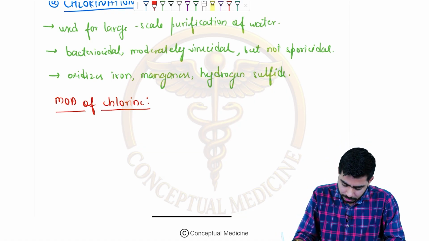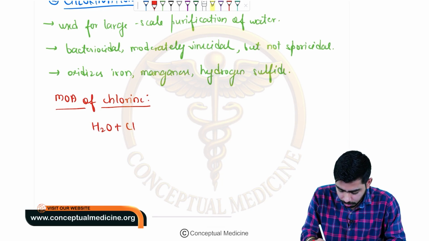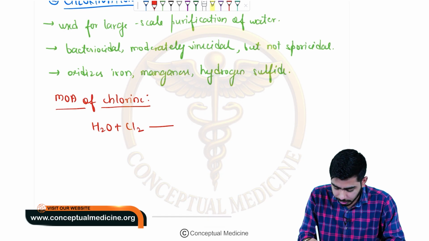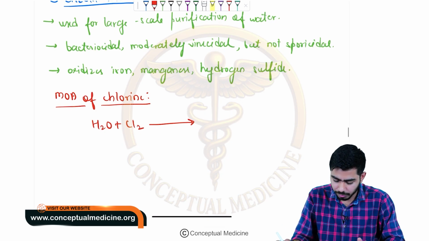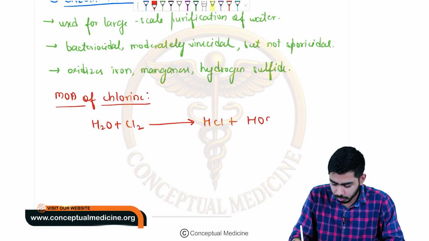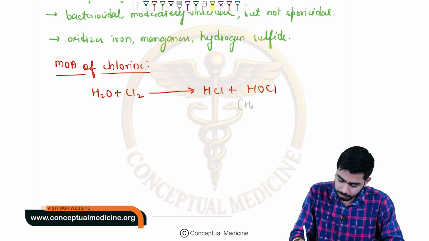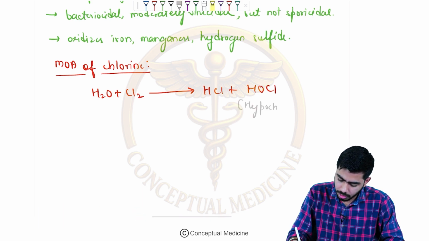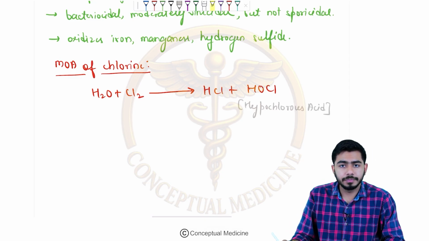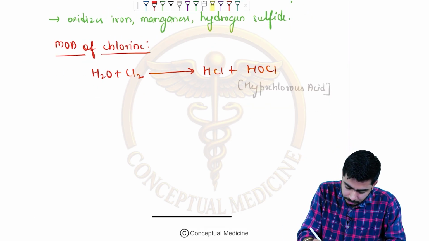You added the chlorine in the water. After the addition, the chlorination will happen, and there will be the formation of HOCl. This HOCl is the hypochlorous acid.